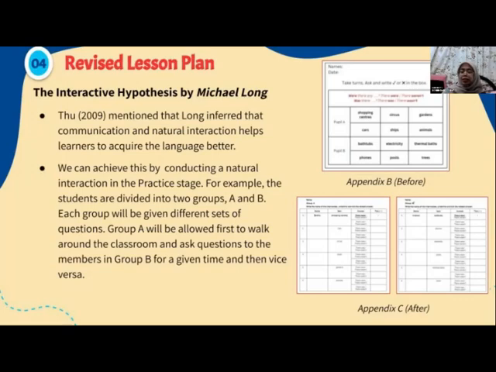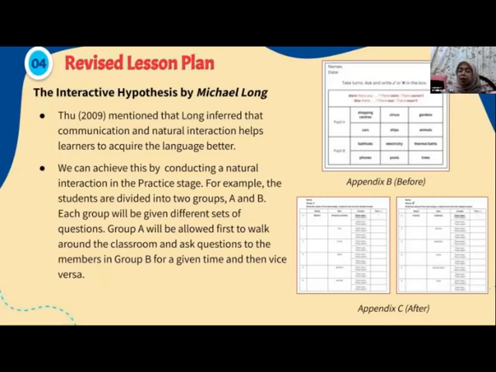So the improvisation that we made is through the activity where at first in Appendix B, you can see here before, the pupils were only divided into pairs, and then they would just ask one another questions. It's quite possible that the pupils will just basically write the answers without talking to one another. So to ensure the pupils are really using the language and speaking and interacting with one another, the improvisation is by splitting the class into two and grouping them into group A and group B.